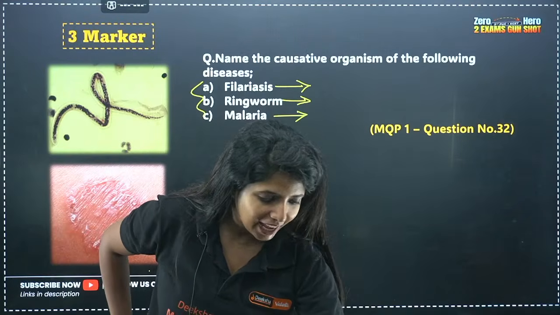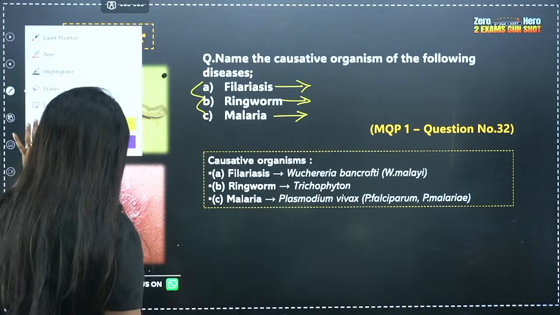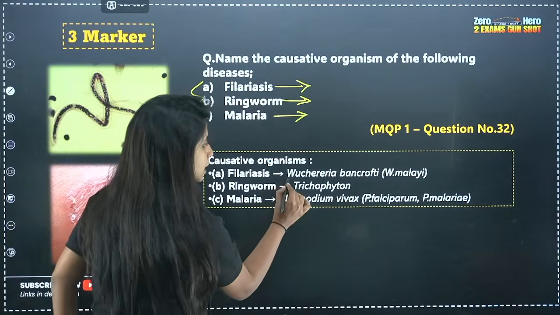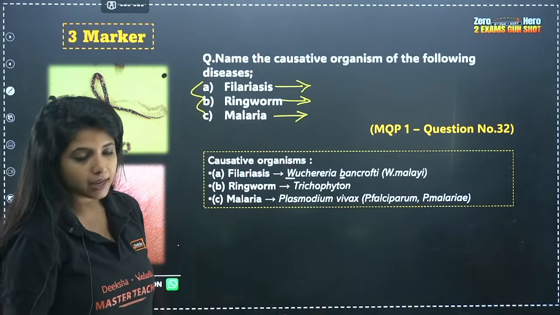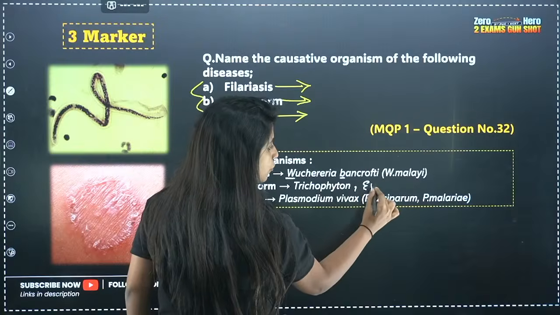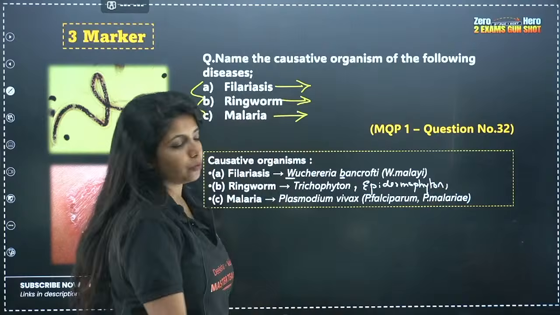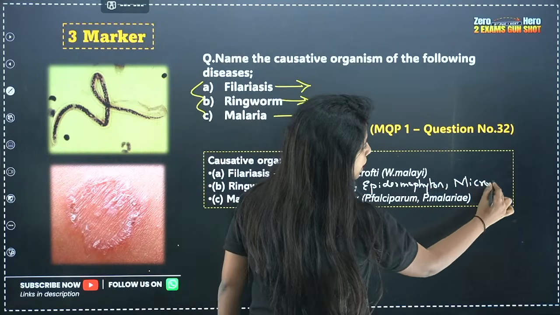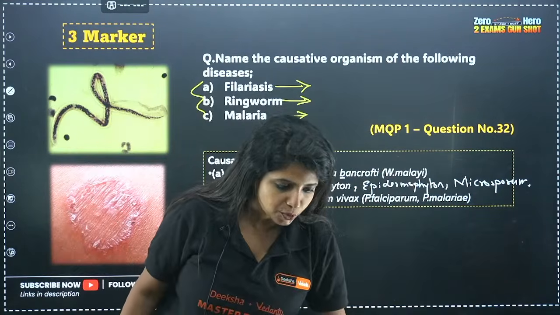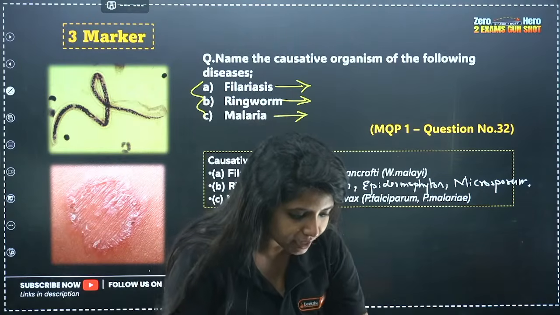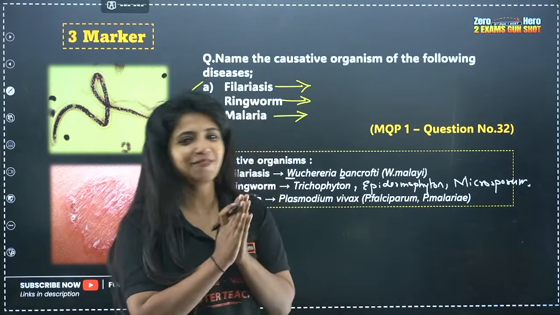Dhanashri also says Wuchereria bancrofti. Awesome, everyone. So that means you guys have got the hang of it, right? So here I have written the answer, and also please always note the genus name should start with a capital letter and the species name should be in small letters, whenever you write it. And trichophyton, apart from that, you have epidermophyton. I'm writing that also. Please do not take the risk, write all the names that you know. And you have microsporum. Okay, Plasmodium vivax, Plasmodium falciparum, Plasmodium malariae also. Awesome. So I think Purvi, Sailani, Dhanashri and Chandrika, all of you are super good.